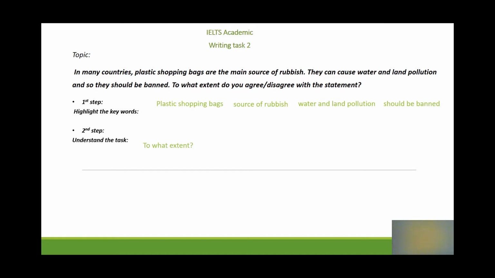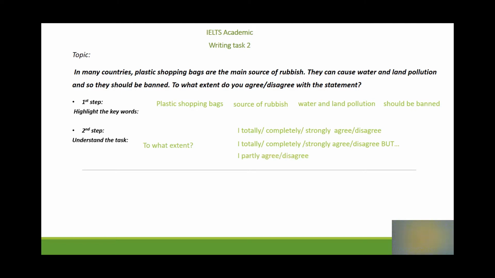In order to answer questions like this, there are different expressions that you can use. Here I have four examples. So example number one, you can say, I totally or I completely or I strongly agree or disagree. This is the case when you accept entirely what is given in the topic or you don't accept it at all. Then we have I totally or completely or strongly agree or disagree, but this is the case when you accept one part of the topic but you don't accept the other one.